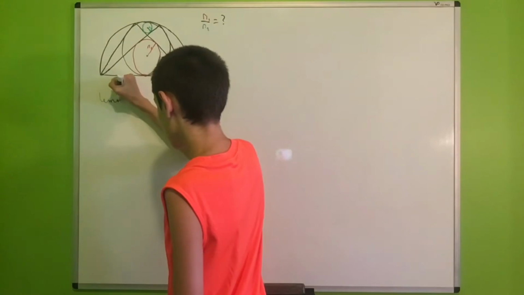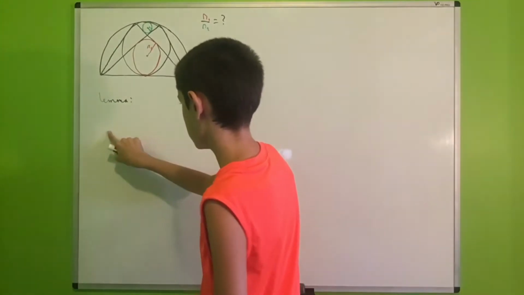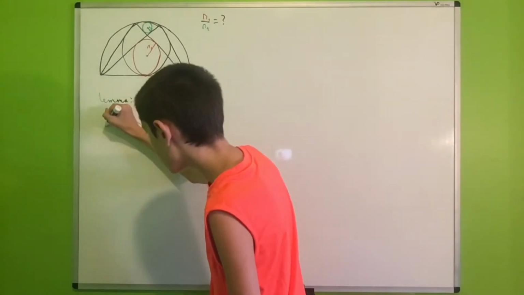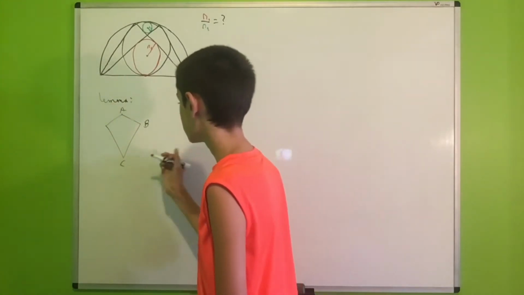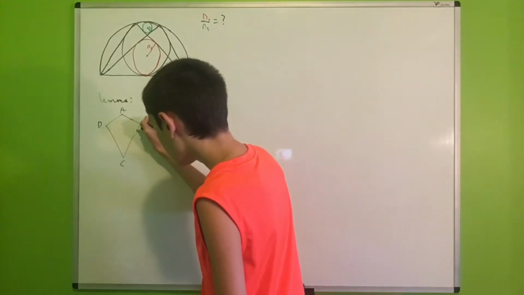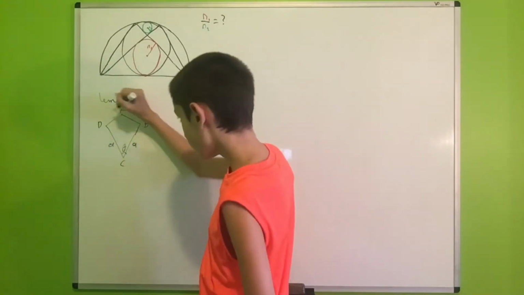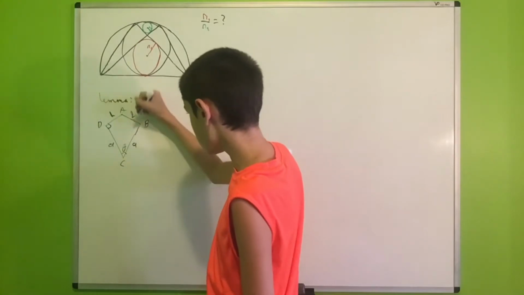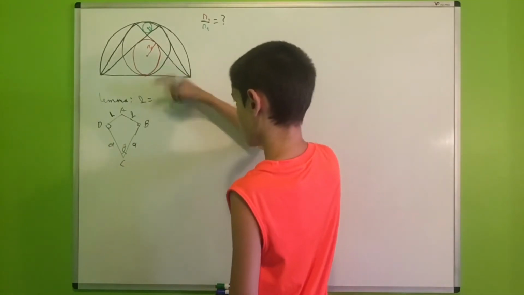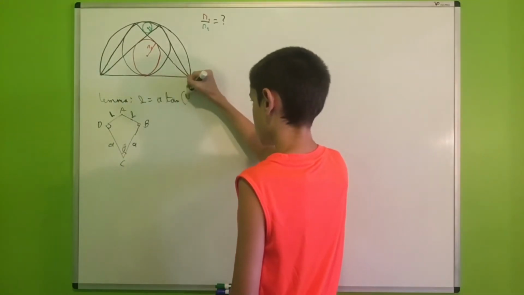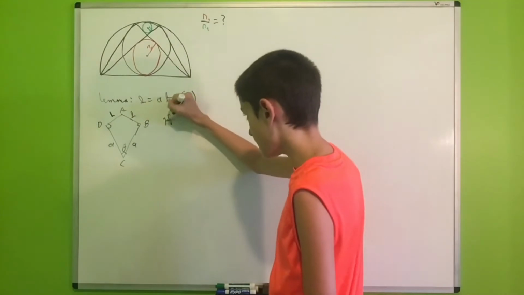So our lemma will be that if we have some quadrilateral like this ABCD, where this angle is theta, these sides are a, these sides are b, and these two are right angles, then b will be equal to a times the tangent of theta over 2. And now we'll prove this lemma.